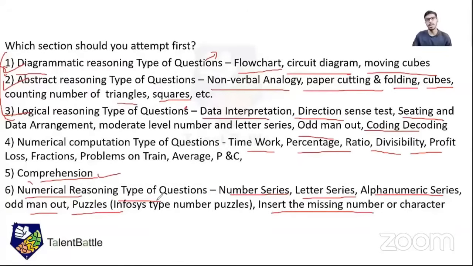One more thing, last time this was the way you could interchange the sections. Most probably this time also you can interchange the sections. But if you are not able to interchange, then they will give you a sectional timer, right? But I don't think there will be a sectional timer this time, because they have clearly mentioned 90 minutes, 66 questions. So you can utilize this 90 minutes however you want, in the way you want, on these 66 questions.